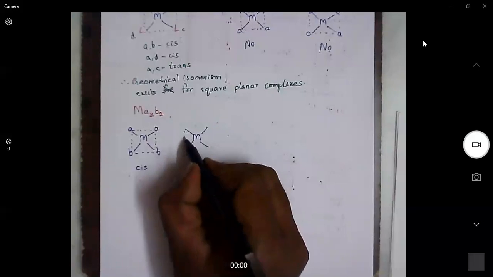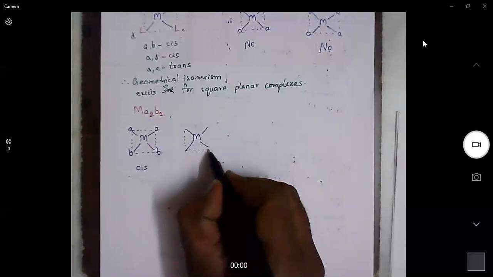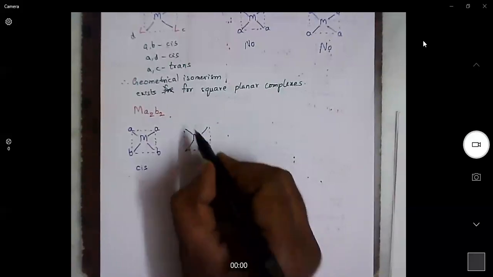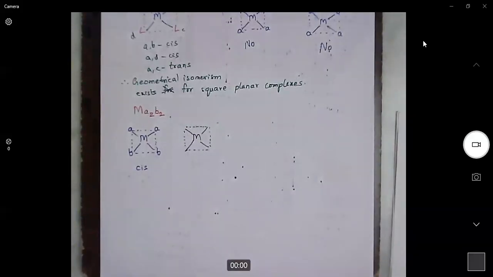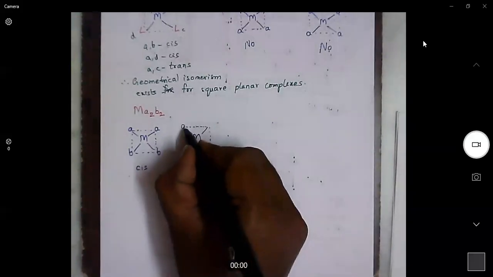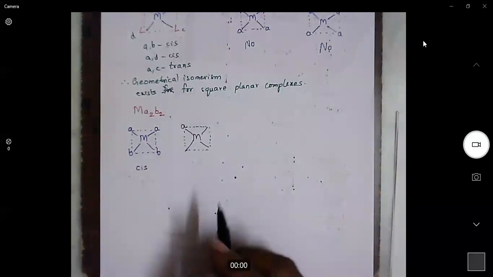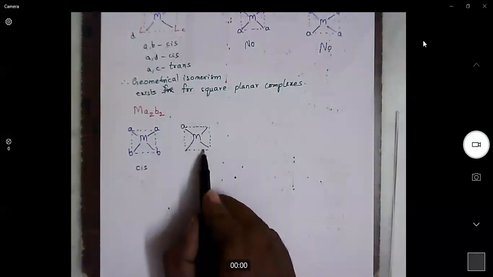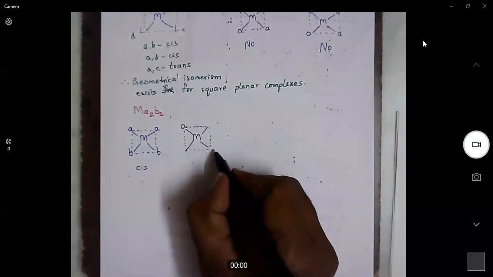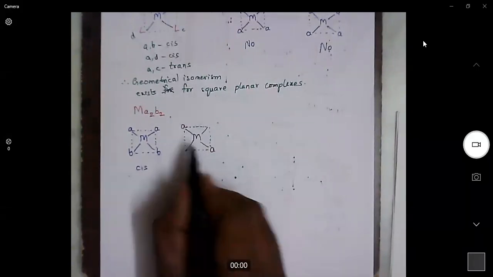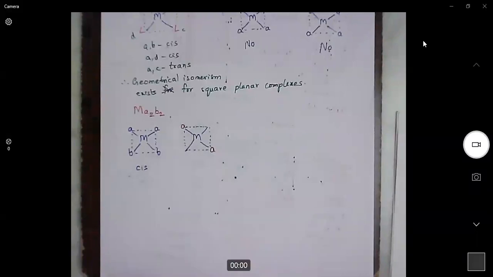What is a trans isomer? If two same ligands are placed diagonally, then we call it a trans isomer. In a square planar complex, these two bonds have a diagonal relationship. So if we can place same ligands at these two positions, then we can say it is a trans isomer.